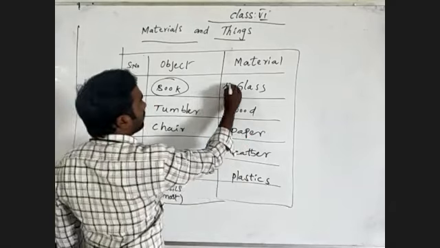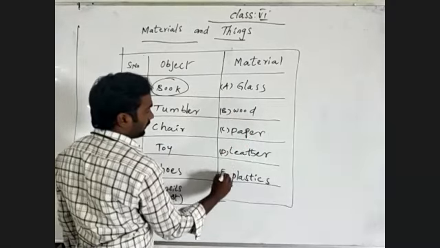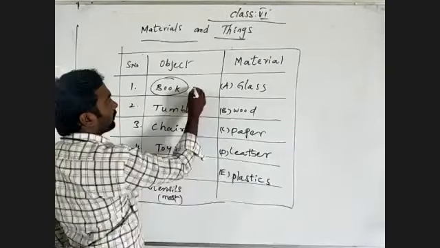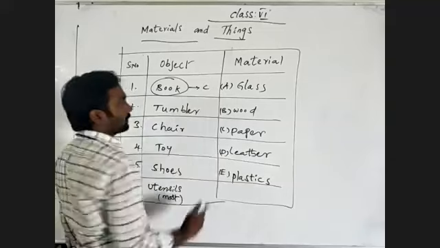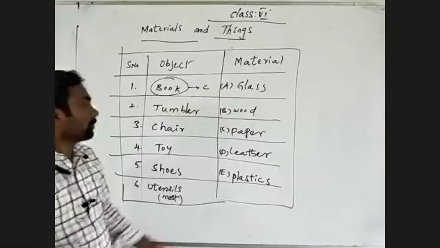So let's give them A, B, C, D, E. So books are prepared with what? Paper. So the option is C. Are you recognizing? Of course, books are prepared from paper.